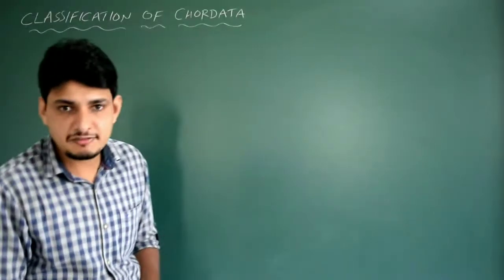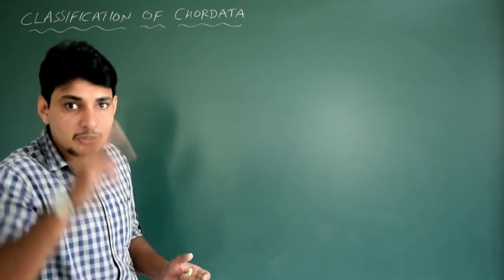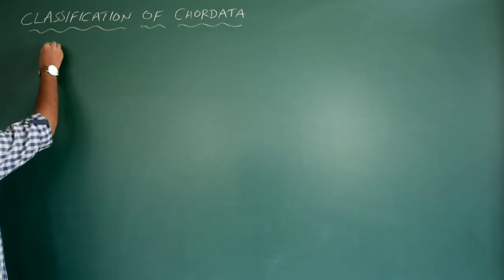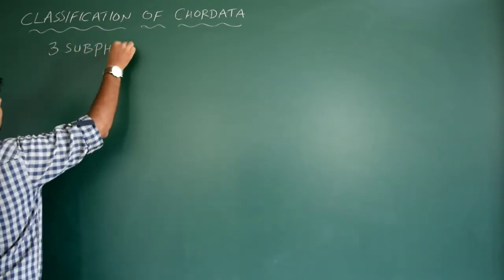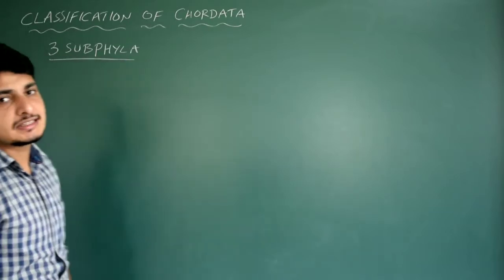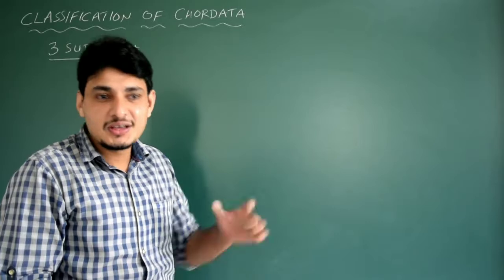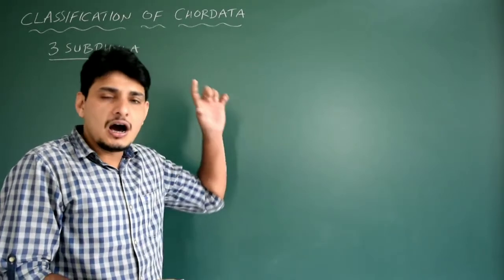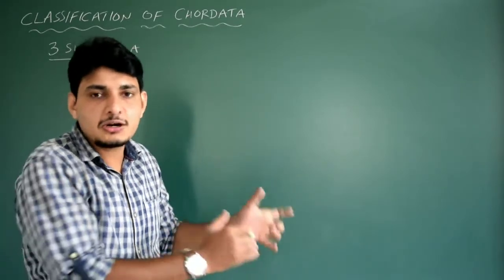Now we will see the classification of the phylum Chordata. Phylum Chordata is classified into three subphyla. We just write here three subphyla. Why is the main phylum Chordata divided into three subphyla? It is again based on the presence of notochord. That means all the chordates must exhibit notochord. Correct? That's the reason why they are called chordates.